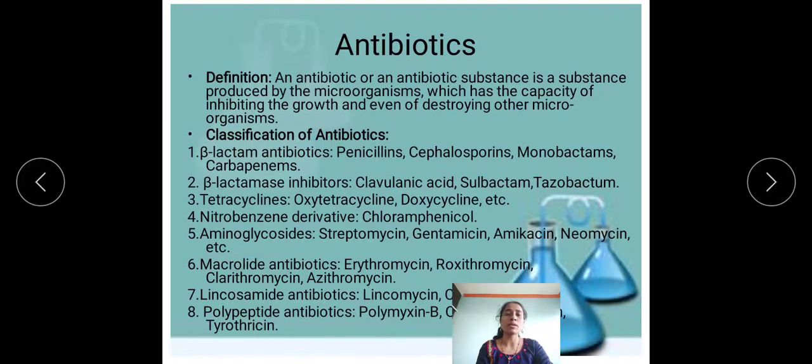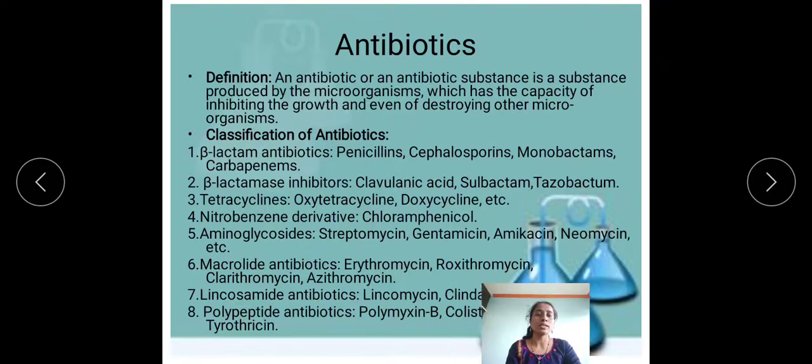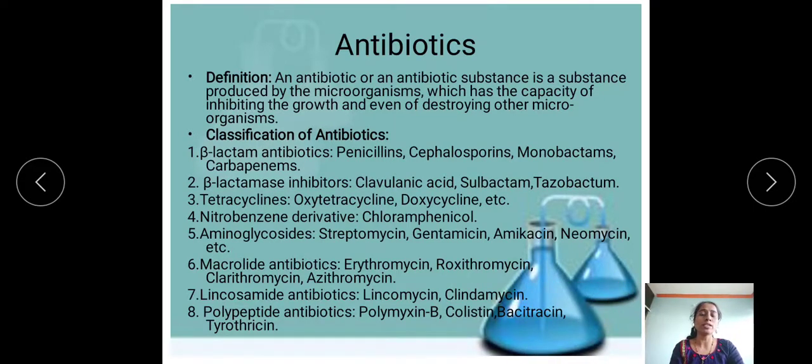The next class is macrolide antibiotics, for example, erythromycin, roxithromycin, clarithromycin, azithromycin. The next class is lincosamide antibiotics, for example, lincomycin, clindamycin. And the last class is polypeptide antibiotics, for example, polymyxin B, colistin, bacitracin, tyrothricin. So these are the different classes of antibiotics. Amongst these classes, we have to see only beta-lactam antibiotics.